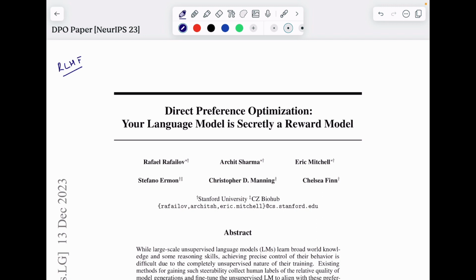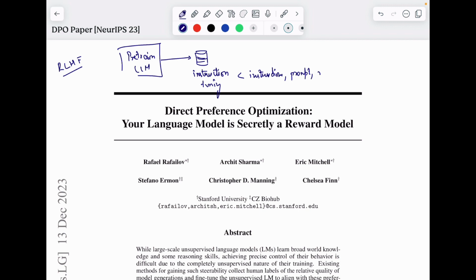Let's say you have a pre-trained LLM with you. What you usually do is that you fine-tune this LLM on a particular dataset. Usually these days this dataset is for instruction tuning. That means this dataset has pairs of instructions, the prompt that the user may ask, followed by the response. This is the usual dataset that people use. Once we have this dataset, we have a fine-tuned LLM.